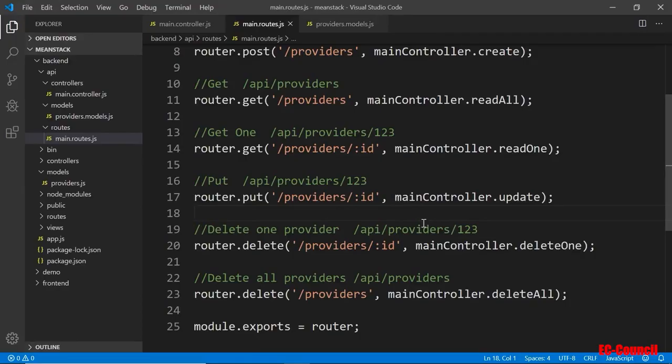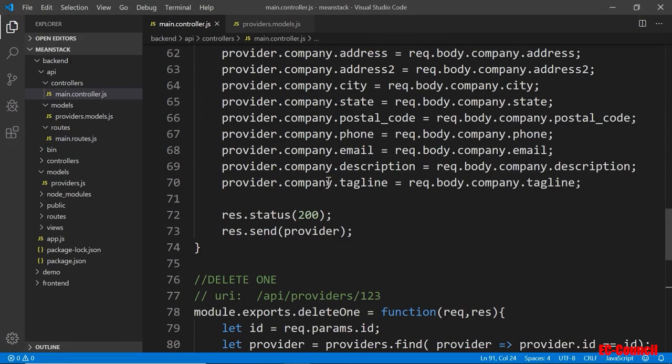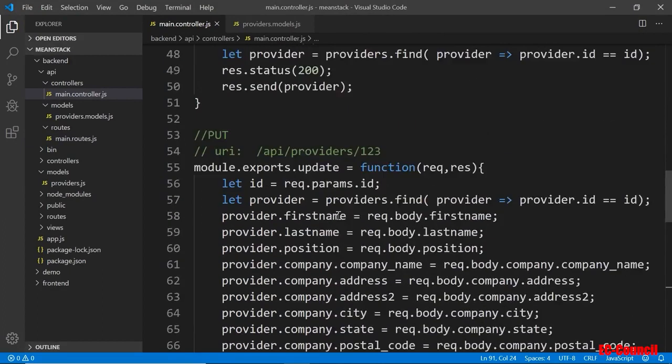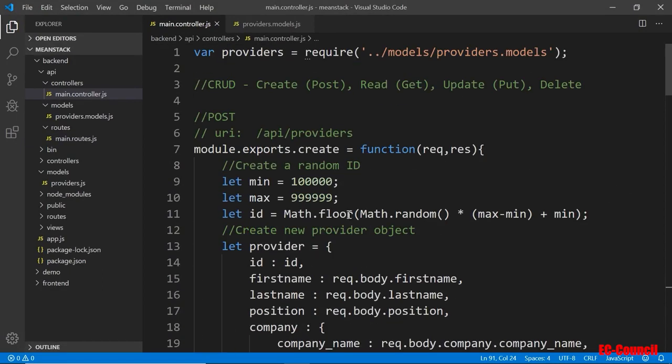Now, back in here, there are, again, certain things that you want to do to make sure this is working correctly. And in the next video, I'm going to come back here and we'll make some changes to make sure our code is a little bit more secure and more efficient.